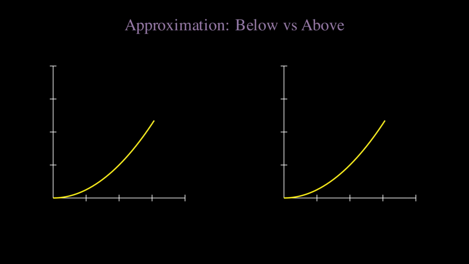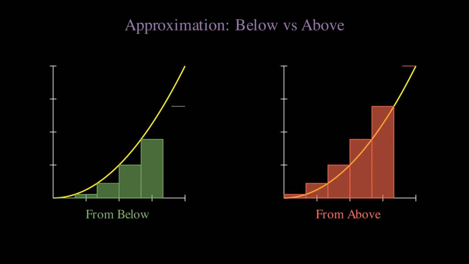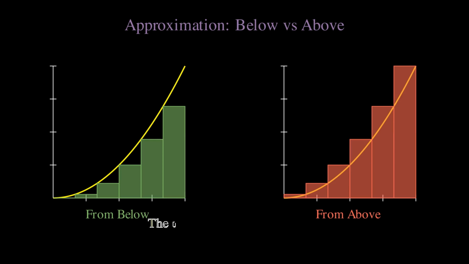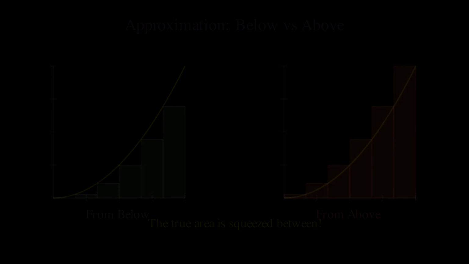Watch what happens as we increase the number of rectangles. The green rectangles from below creep closer to the curve, while the red rectangles from above squeeze down. The true area is trapped between these bounds, and as we make our rectangles thinner and thinner, both approximations converge to the same value. Asterisk.